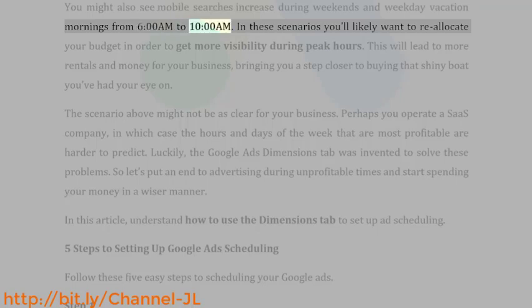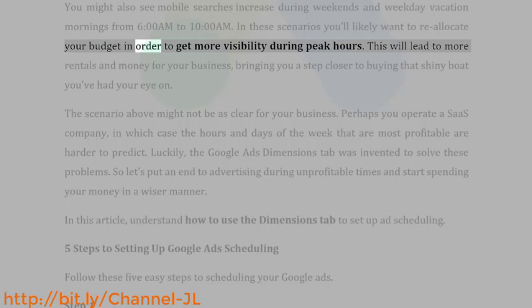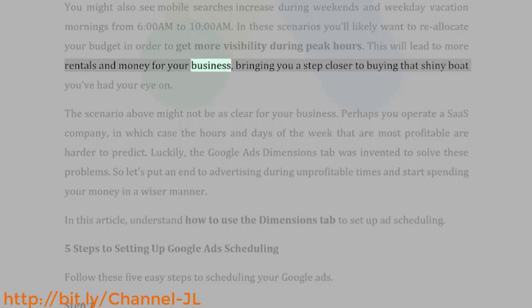You might also see mobile searches increase during weekends and weekday vacation mornings from 6 a.m. to 10 a.m. In these scenarios you'll likely want to reallocate your budget in order to get more visibility during peak hours. This will lead to more rentals and money for your business, bringing you a step closer to buying that shiny boat you've had your eye on.